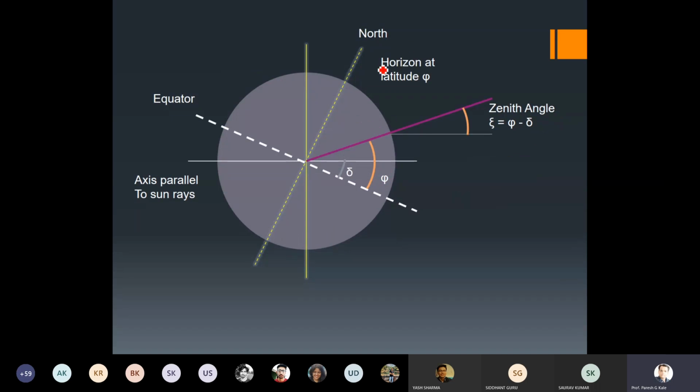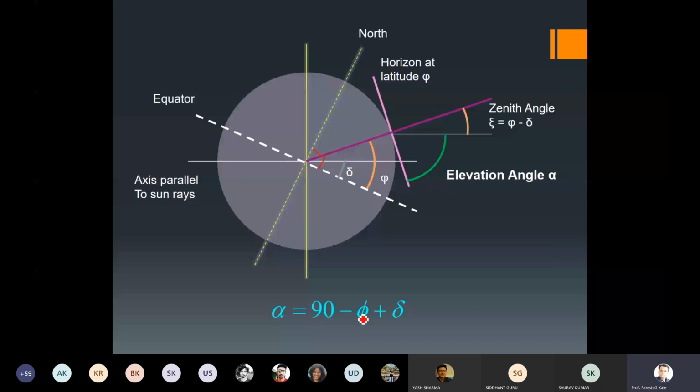If we now join the north pole and south pole with a line, then obviously this angle is made as 90 degrees. So the elevation angle here can be alpha, and from here you can find the expression: alpha is equal to 90 minus phi plus delta.